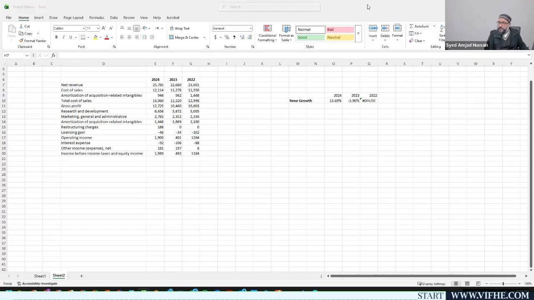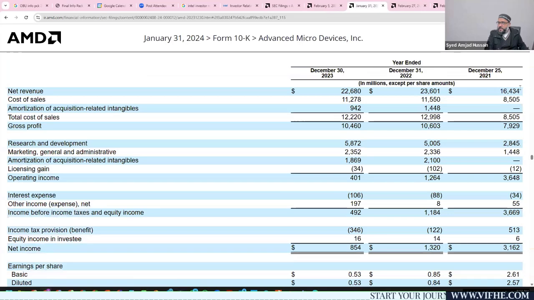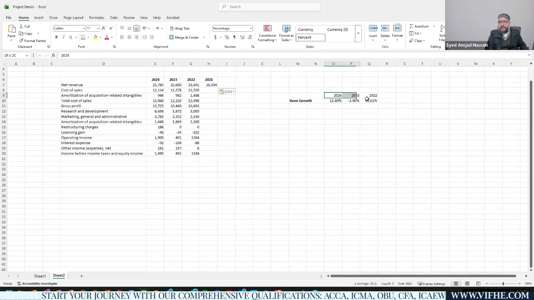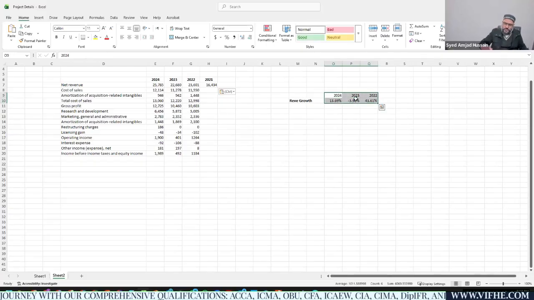Then I would be looking into my financials. What was the revenue of 2021? I have already found it. So for 2021, the value would be this one, and you can see the ratio is already calculated there. It's 43.6. So these are the revenue growth values for the main company.